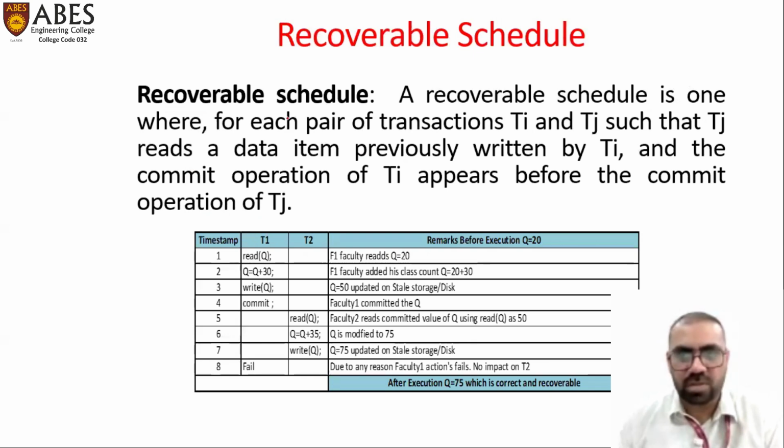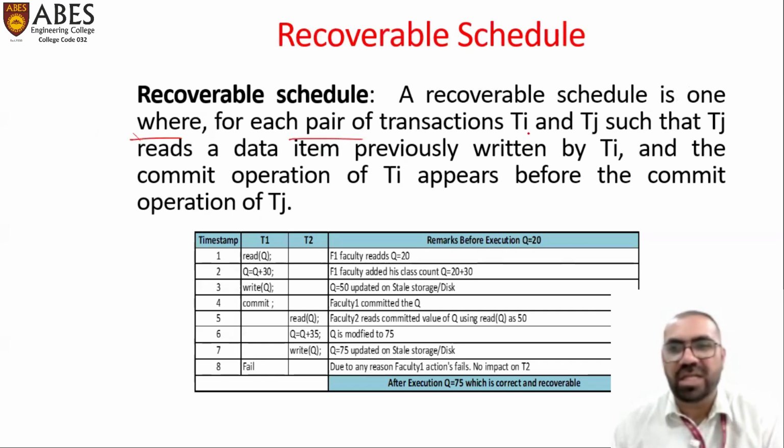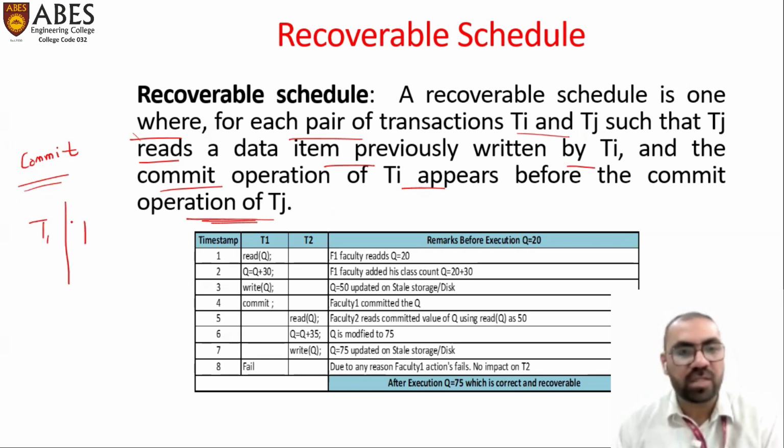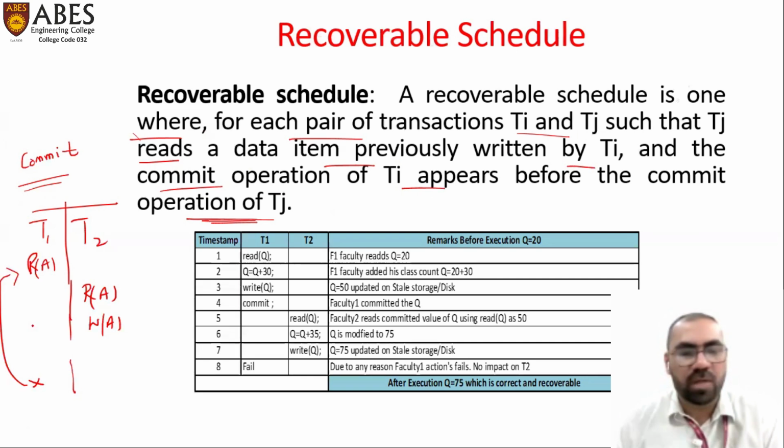What are recoverable schedules? A recoverable schedule is one where for each pair of transactions Ti and Tj, such that Tj reads a data item previously written by Ti, the commit operation of Ti appears before the commit operation of Tj. So what it's saying is we need to place a commit. For example, we have transaction 1 here and transaction 2 here. If we read A here, write A here, and slowly it fails, we have to go back, and there is some information that was not correct. These kinds of schedules are irrecoverable.